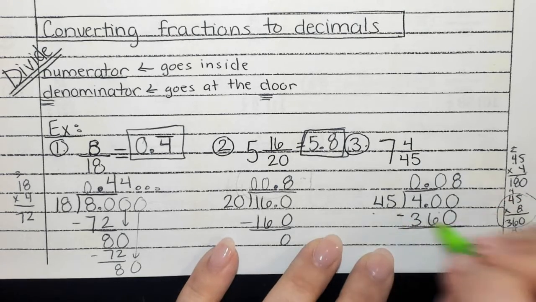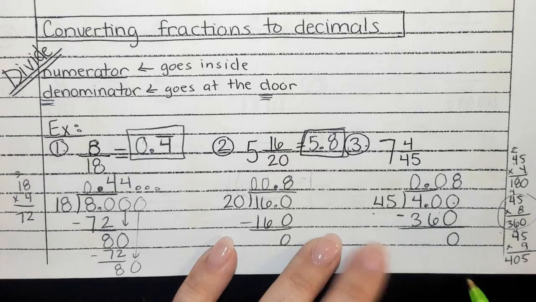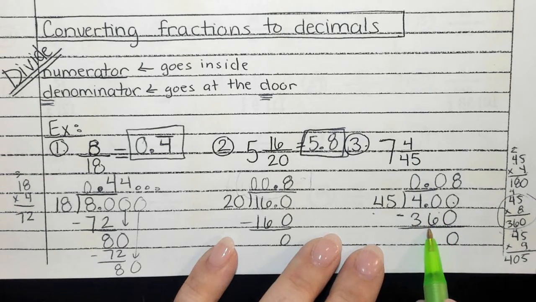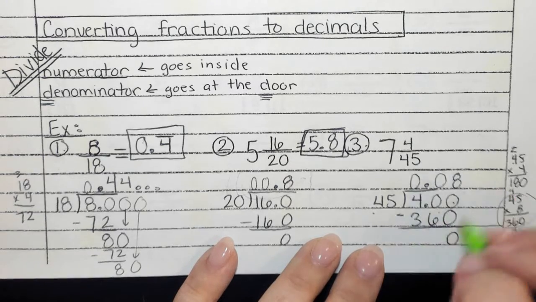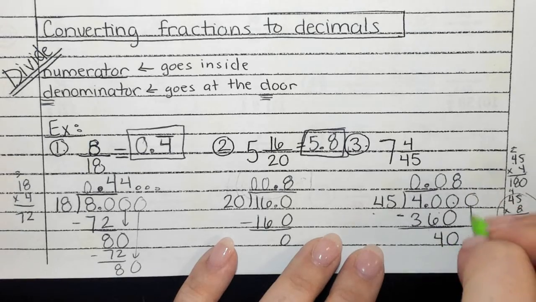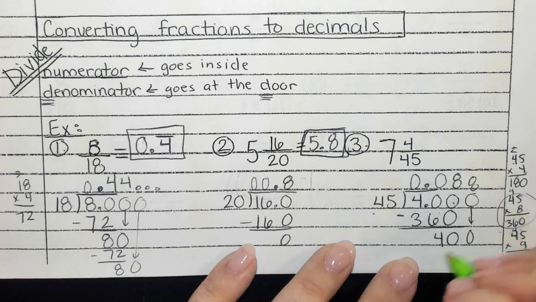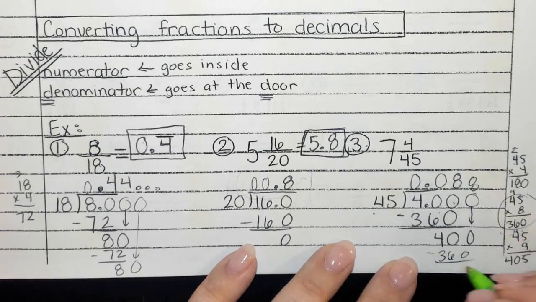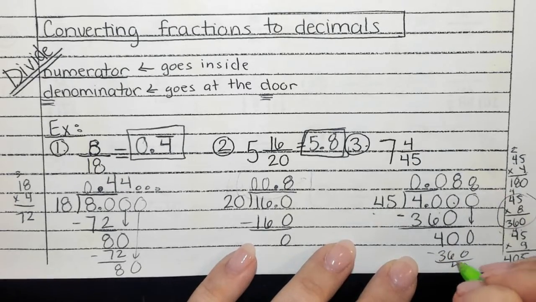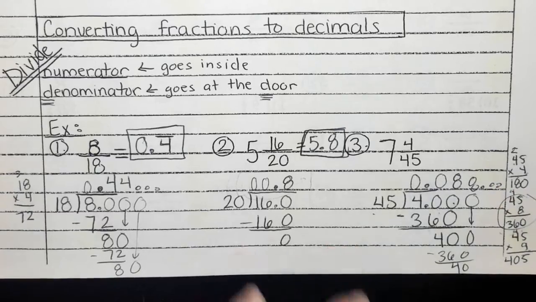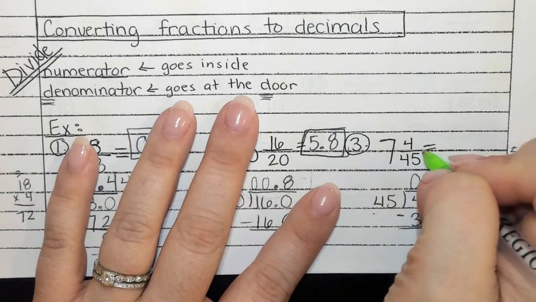All right, when I subtract this, 0 minus 0 is 0. 40 minus 36 is 4. So I'd add a 0, bring it down. How many times is 45 going into 400? 8. What do we see happening again? It's repeating. All right, so I want us to talk about how to write this answer.